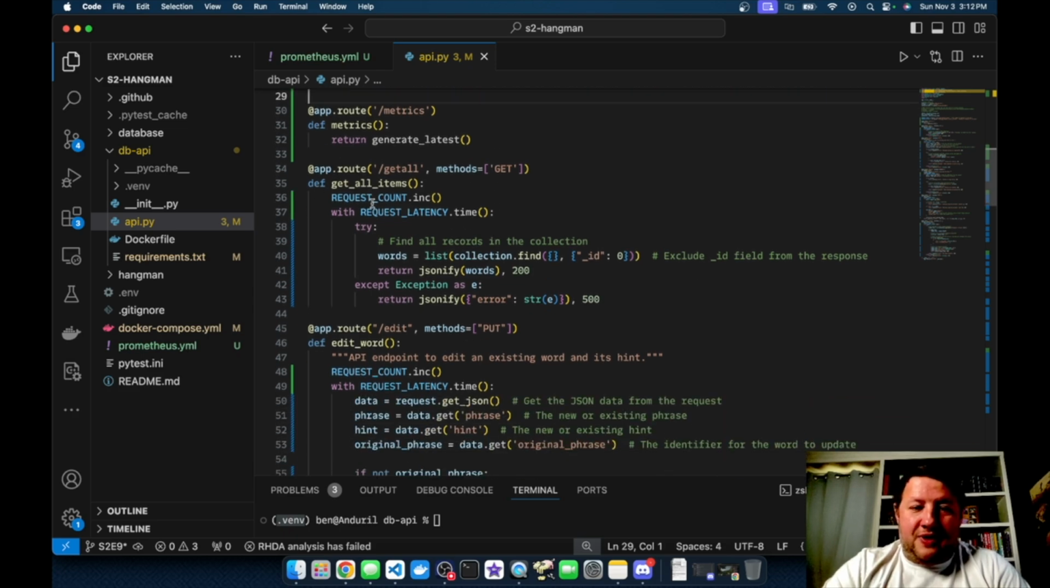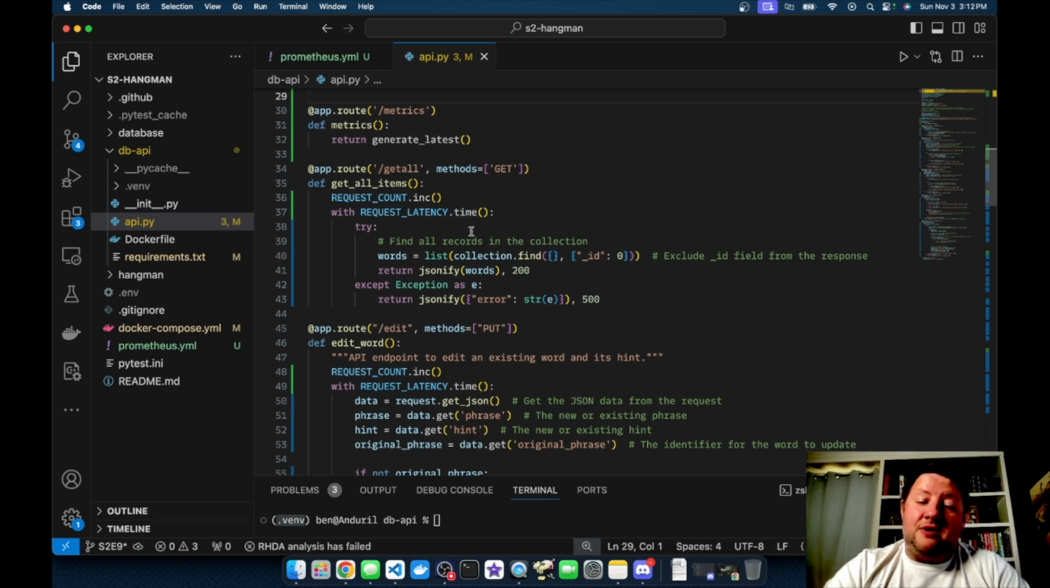Now, the next thing we're going to look at is that on my various app routes, I've added my metrics to make them work. There's an increment statement that I put on the request count for every time an API method gets called. So when you call /getAll, it's going to increment request count. There's a new request made of the API. Then there's a latency, and I do a time.